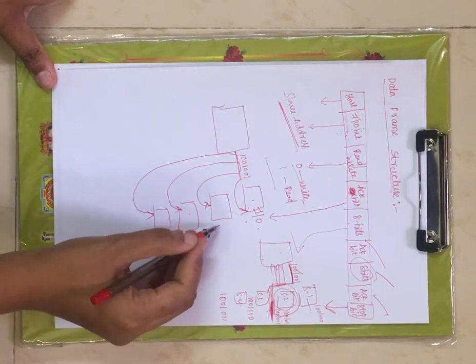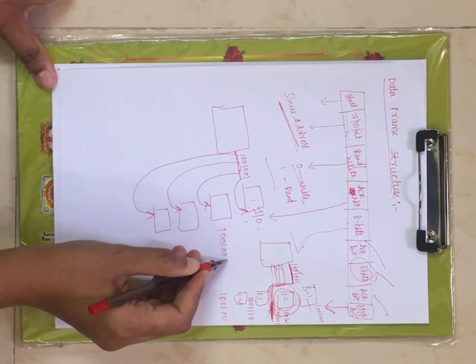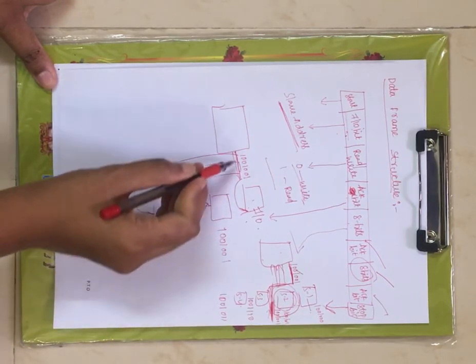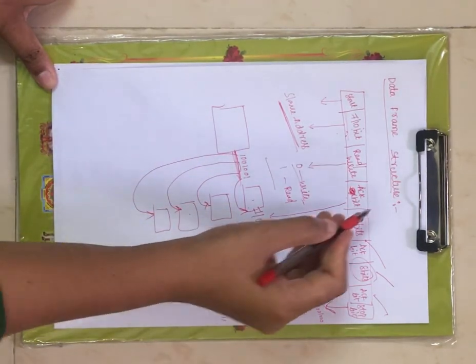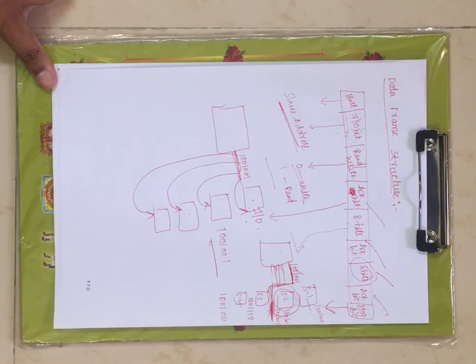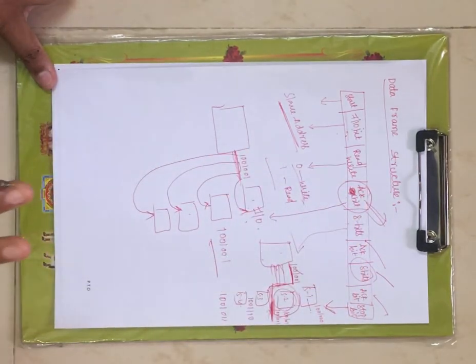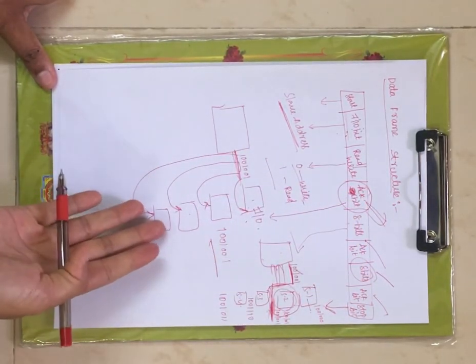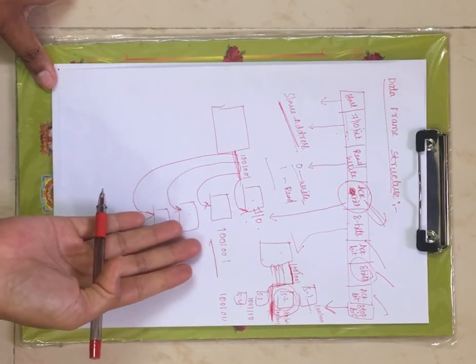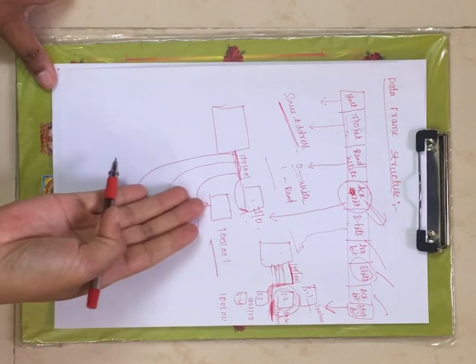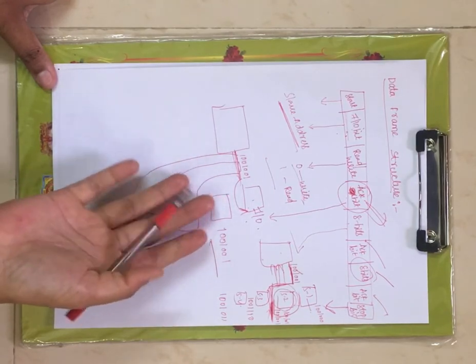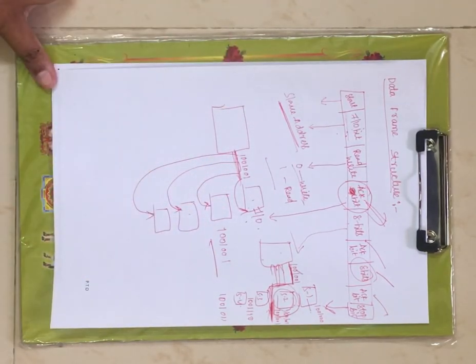Now let us assume slave 2 has the same slave address, right? Once the matching is done, the acknowledgement bit is generated. That means we have found the slave for communication with the master, and that information is given by the acknowledgement bit, right? What information does it give? We have done the matching of the slave, we have found the slave with the same slave address, and that slave is responsible for communicating with the master, right?